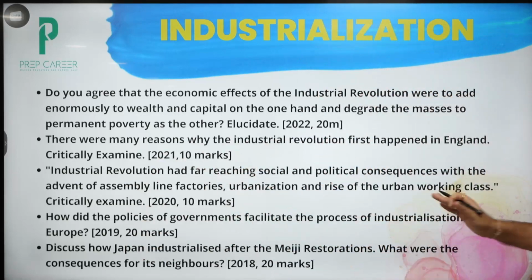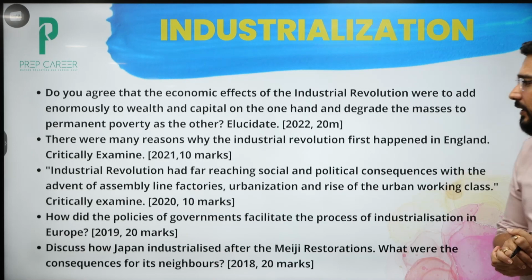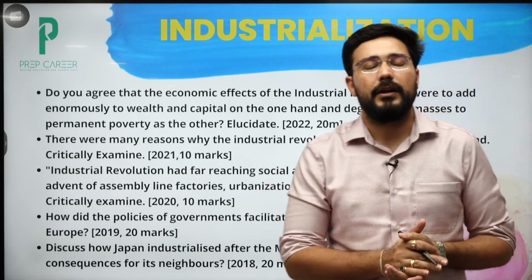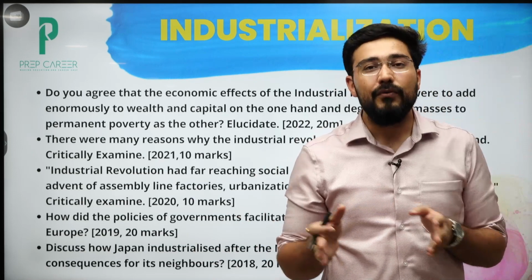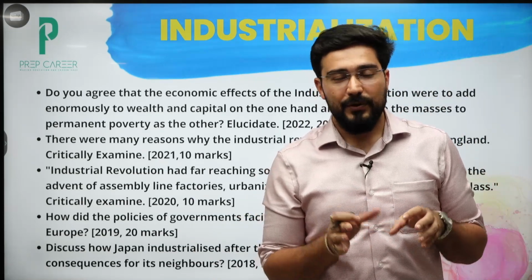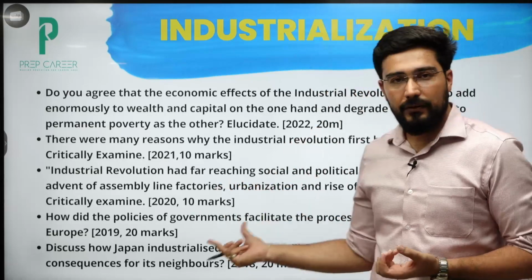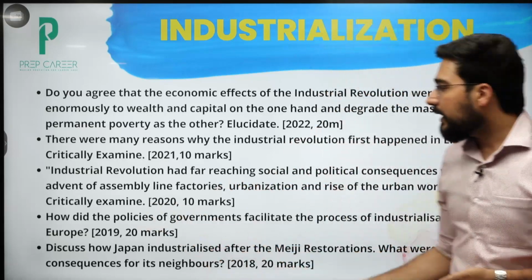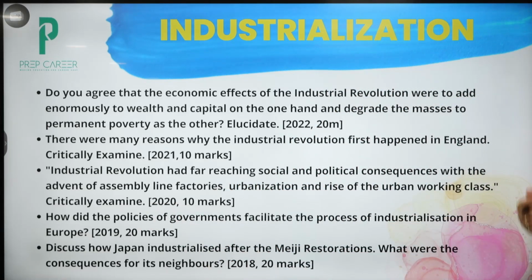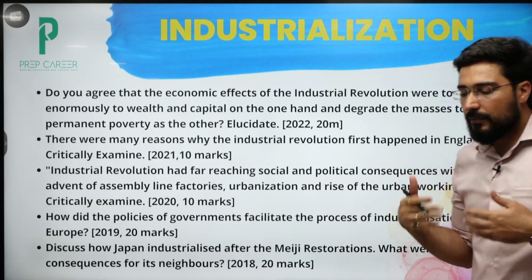Then, how did the policies of government facilitate the process of industrialization in Europe? So the question was on the whole of Europe, but the theme is the role of government specifically. Okay, because in every country it was not similar in nature. So we have to understand it's a very analytical question. It came in 2019. 2018 asked about Japan's industrialization and how it impacted the neighbors,